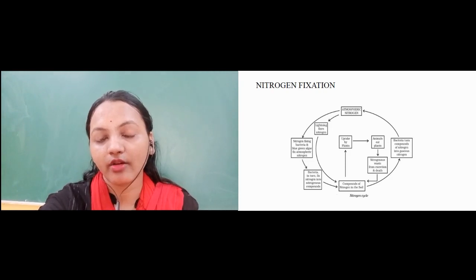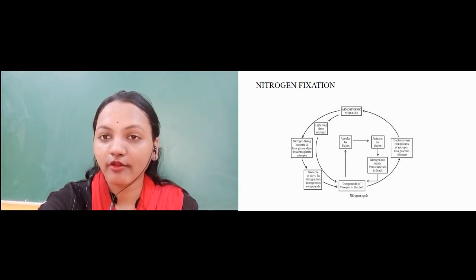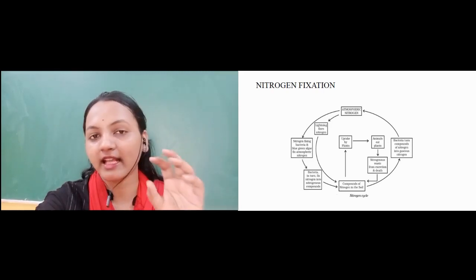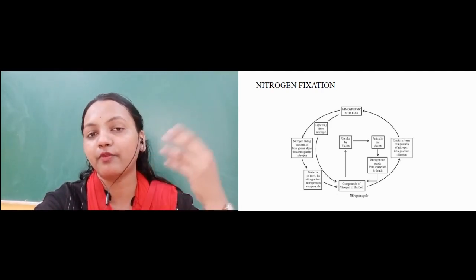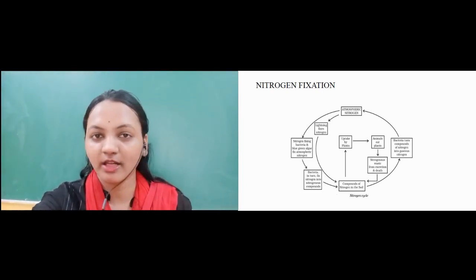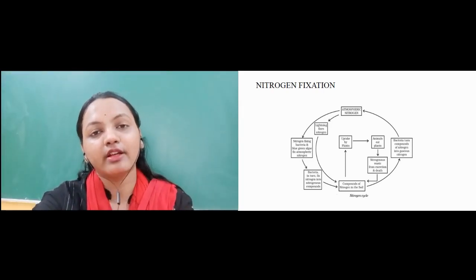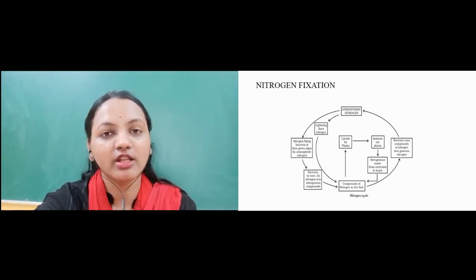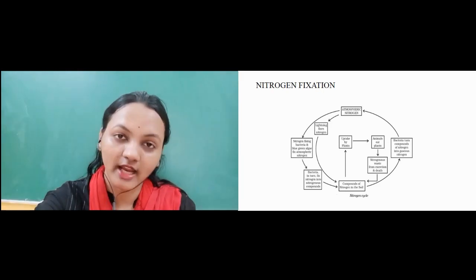Now there are those who depend on the plants for their survival, we animals. Animals eat the plants. Now the plant has prepared a protein molecule from nitrogen. Then animals will also have this protein molecule in them. After the death of plant and animal, the remains are decomposed in the soil by certain other organisms